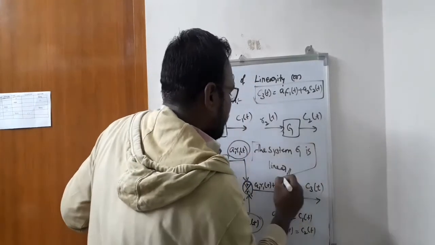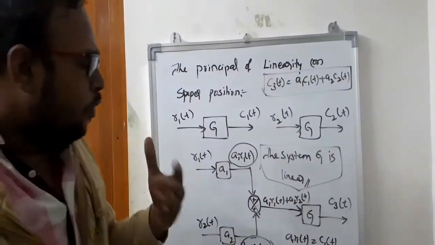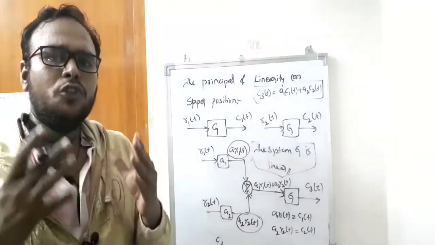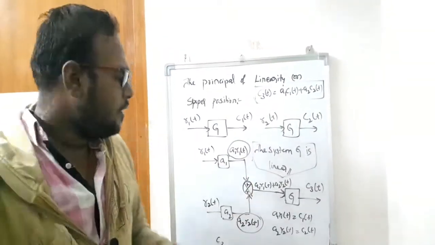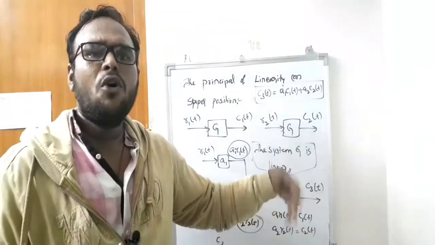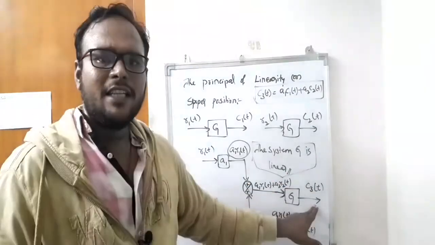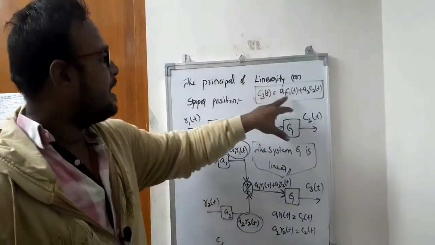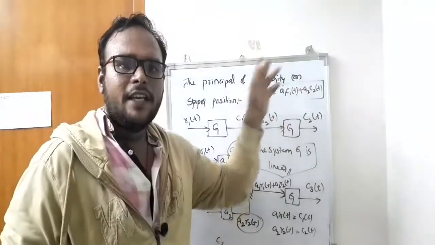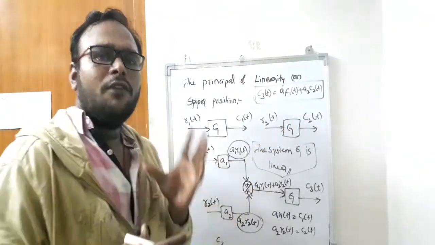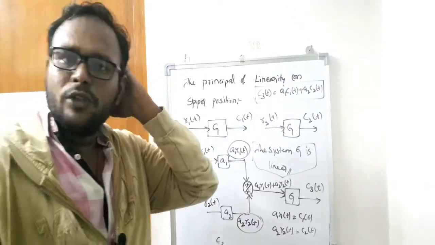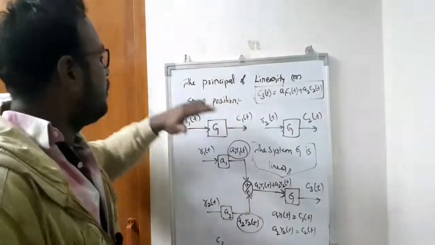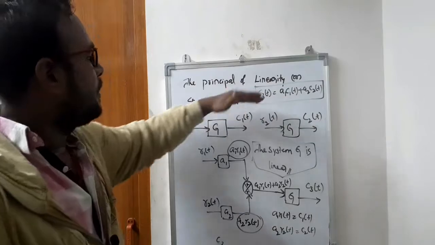Okay friends, I have some old memories. When I teach this principle, I consider it equal to the superposition theorem. Why? Because the sum of the individual responses equals the overall response. The overall response is C3 of t, which equals the sum of the individual responses. So this is similar to the superposition theorem in network theorems, and it also satisfies the superposition condition. So finally, this is the principle of linearity or superposition.